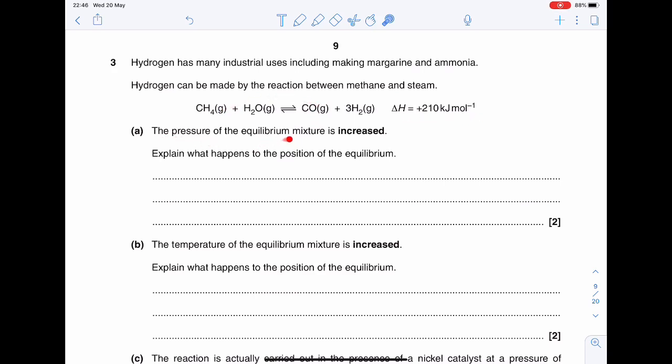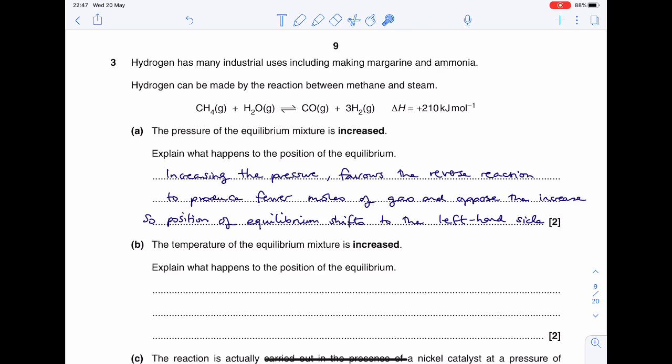The pressure of the equilibrium mixture is increased. Explain what happens to position equilibrium. Well, increasing the pressure will favour the side of the reaction with fewer moles of gas, which is the left-hand side, where there's 2 moles of gas compared to the 4 on the right. So the equilibrium will shift to the left-hand side. So increasing the pressure favours the reverse reaction to produce fewer moles of gas and oppose the increase. So position equilibrium will shift to the left-hand side.